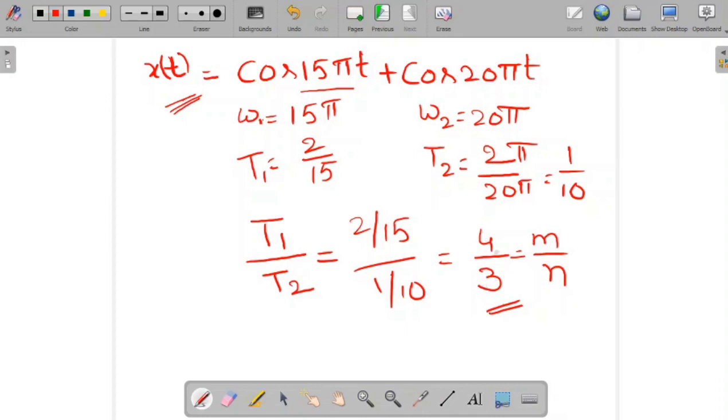After 4 by 3 we will get decimal values, so this is the minimum integer fraction. Now T1 by T2 is equal to m by n. Cross multiplying, n T1 is equal to m T2, which gives the time period of the whole signal.